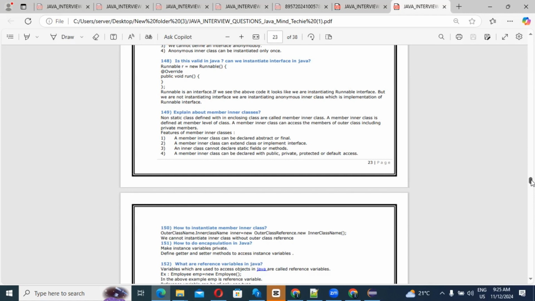Then the next question may arise, guys: how to instantiate a member inner class? OuterClassName.InnerClassName, then put the name of the object reference equal to outerClassReference.new InnerClassName(). That is the way to instantiate a member inner class. Then next, how do you do encapsulation in Java?